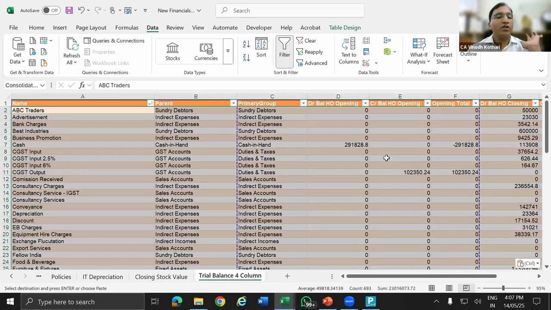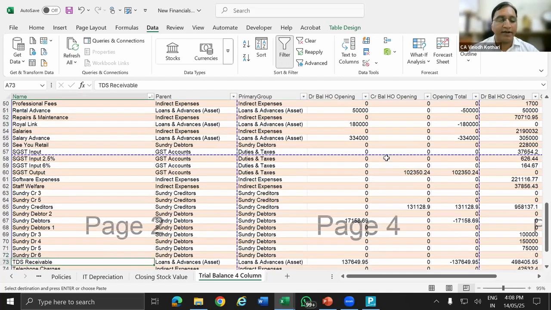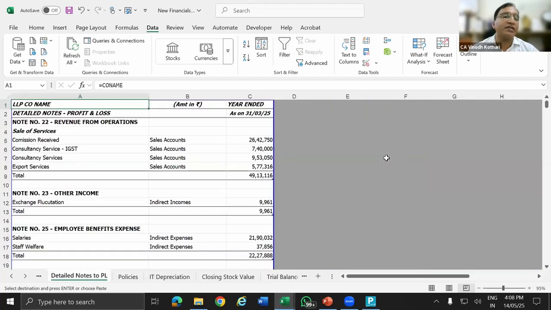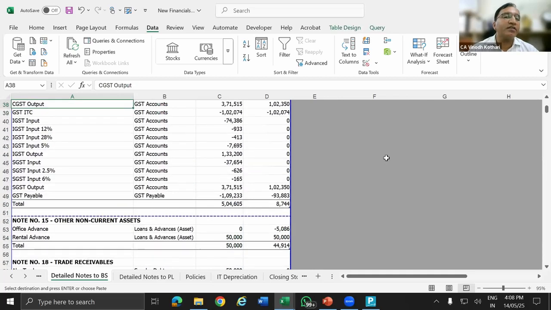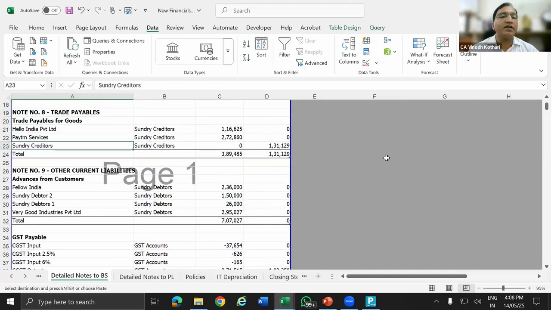Control V. Now in this, if you see, sundry debtors 4, 5, 6 are added. Practically when we do this, when addition of debtors or creditors is there, in each and every schedule we have to go and then insert it, again reformat it. Here sundry debtors is 2. Sundry creditors, if you see, only 2 or 3 parties are there. Trade payable, sundry creditors, only sundry creditors.